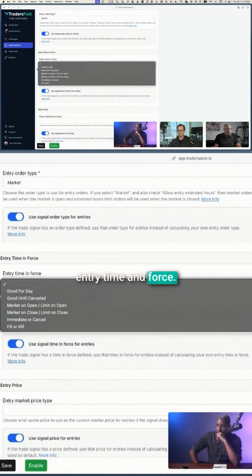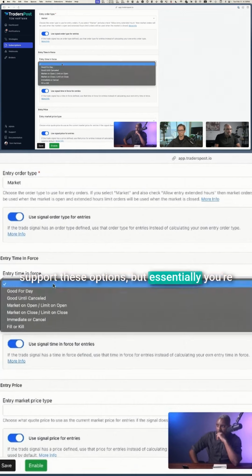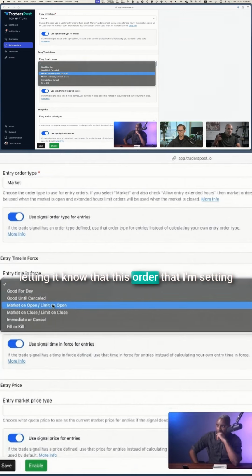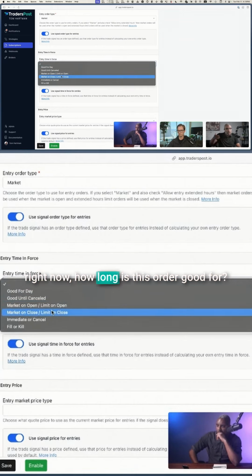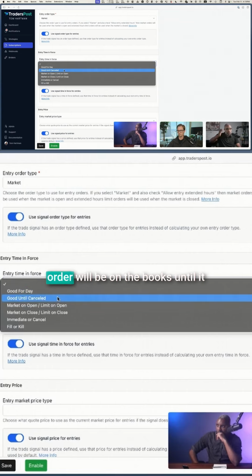Entry time in force. This depends on the broker if they support these options, but essentially you're letting it know how long this order that I'm setting right now is good for. Is it good for the day? That means if, let's say, you send a limit order in and it didn't get filled, if at the end of the day it still isn't filled, the order will be canceled. Good till canceled means that the order will be on the books until it gets filled or you cancel it yourself.